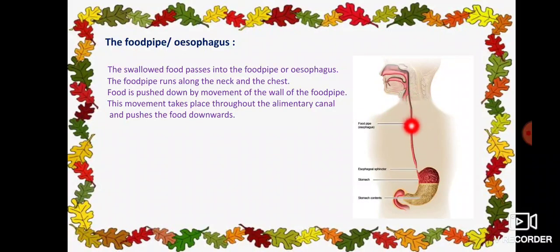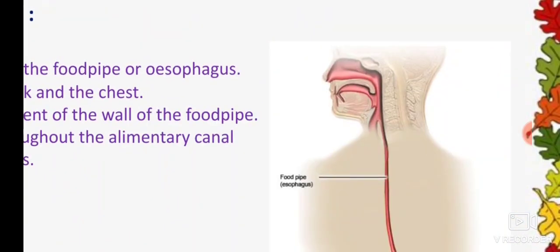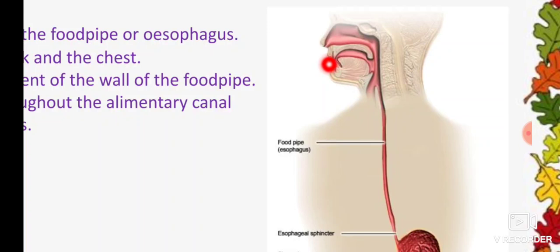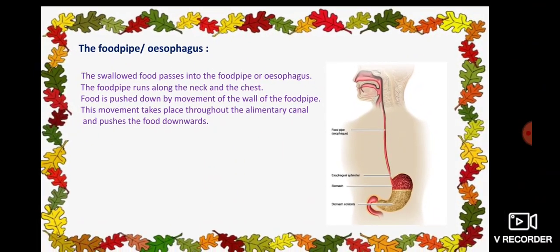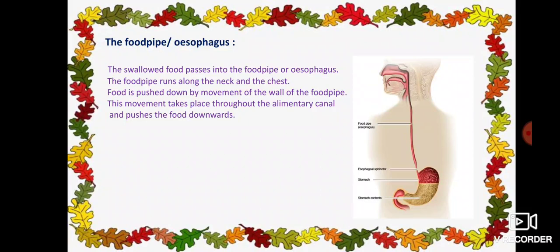After that, the food is pushed down by the movement of the wall of this food pipe. When we swallow the food, the wall of this food pipe moves the food downwards. The food moves through the alimentary canal and reaches the stomach. It is the stomach. Here it is the mouth, through this we take in food. Then it moves through the esophagus. How is this food moved into the esophagus?